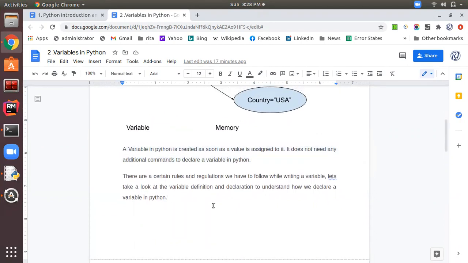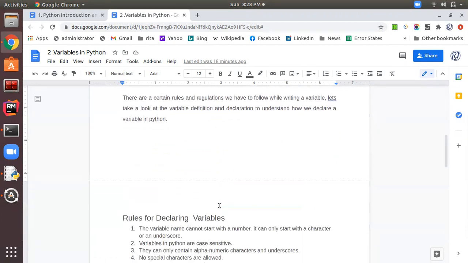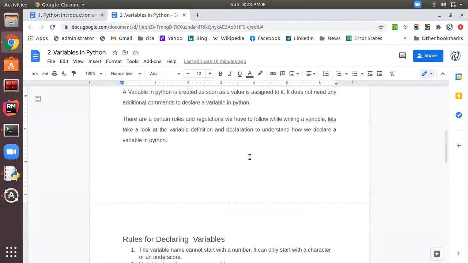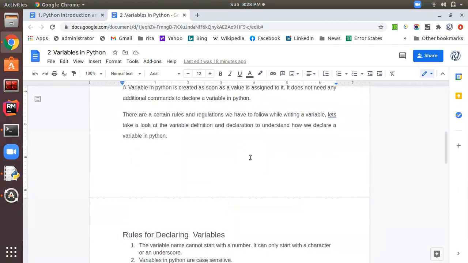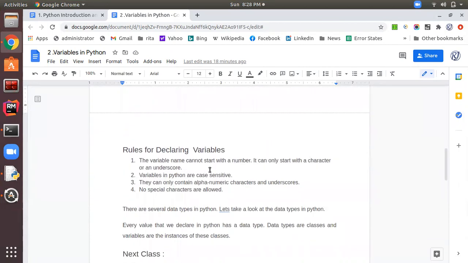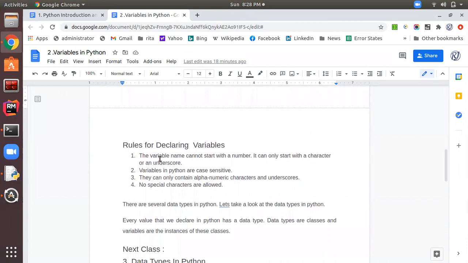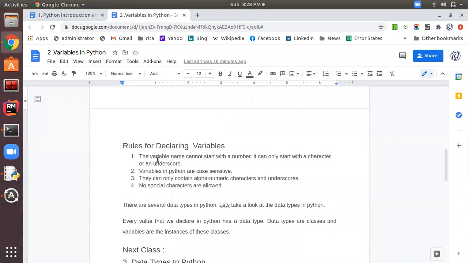So there are certain rules and regulations which we have to follow while writing a variable. Let's take a look at the variable definition and declaration to understand how we declare a variable in Python. So these are the four rules for declaring a variable. Number one, the variable name cannot start with a number. It can only start with a character or an underscore.